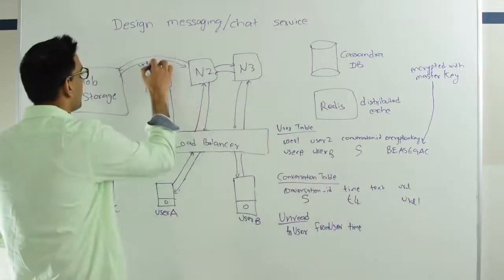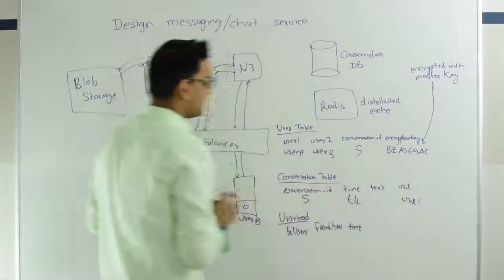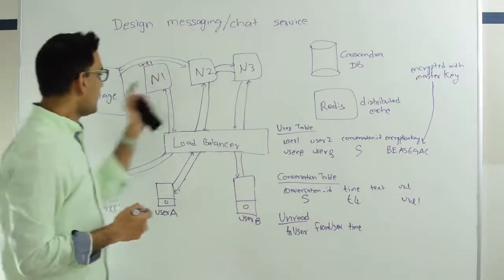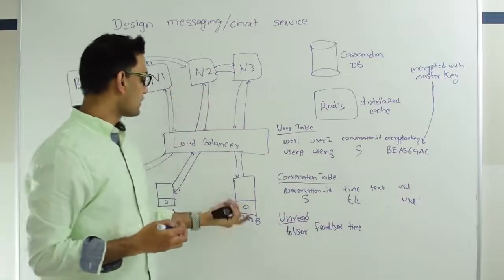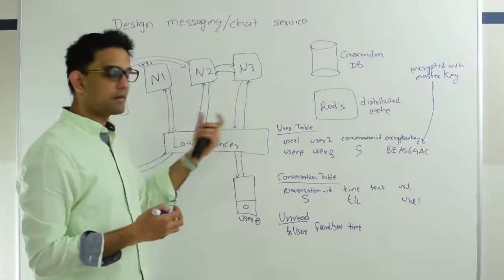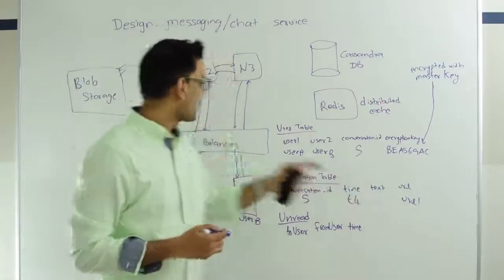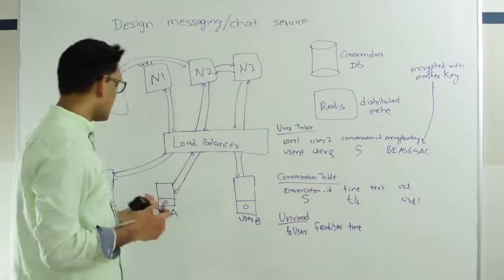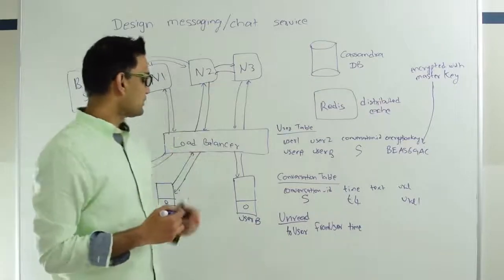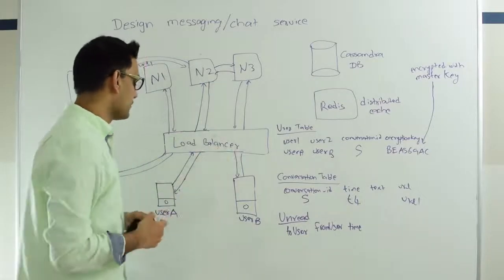So let's suppose we got a URL 1 back. So we're going to store URL 1 in this URL. And then N2 will check that is user B online, and he is online because he's heart beating with N3. So N2 will send this URL and a thumbnail of this picture to N3, and N3 will send them back to user B.